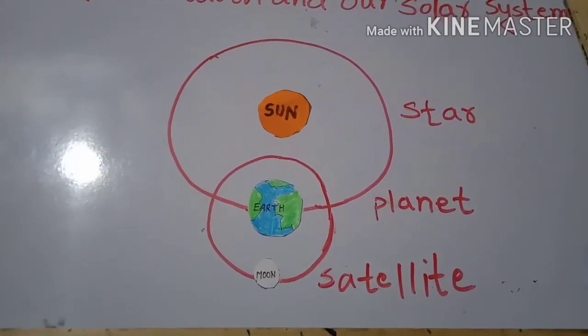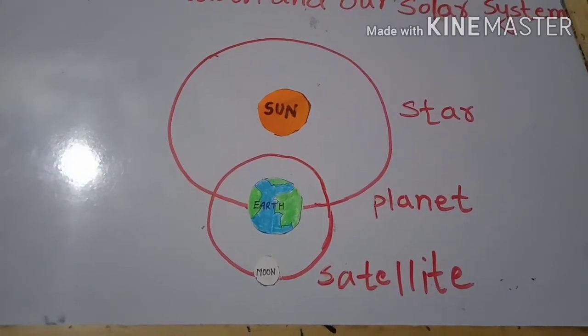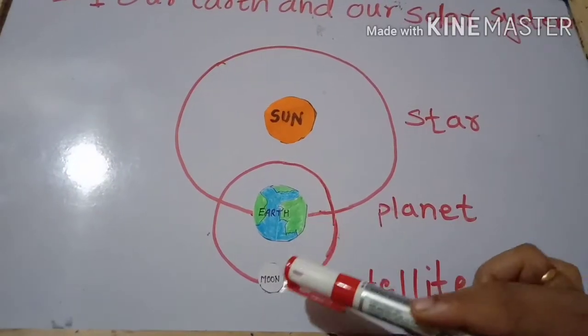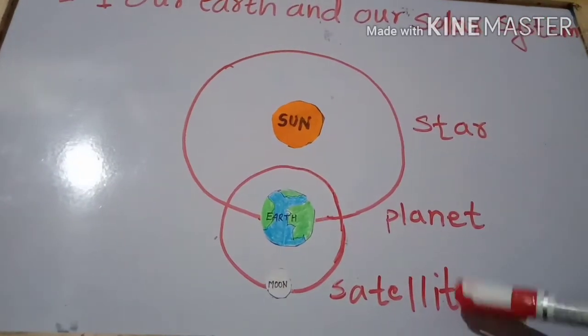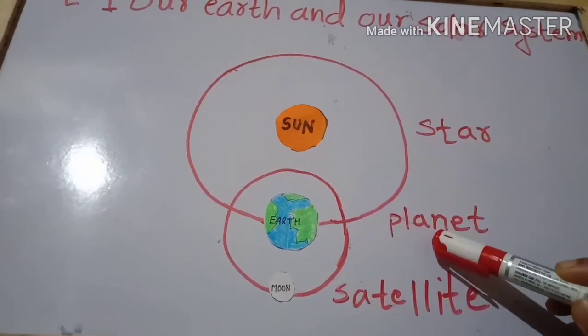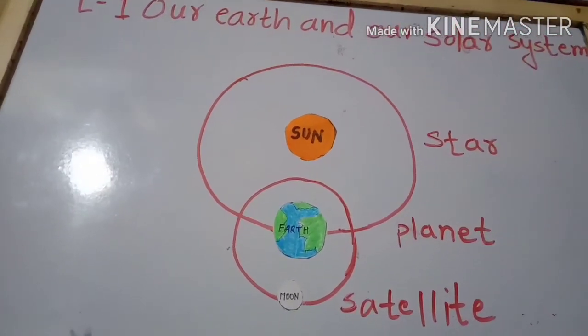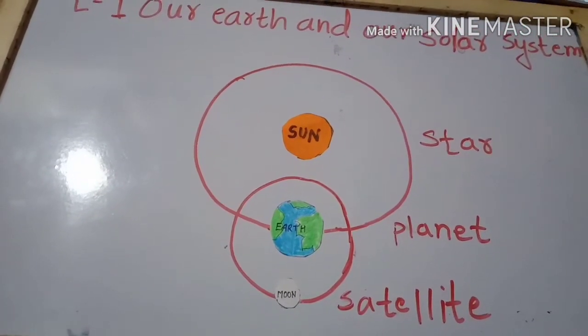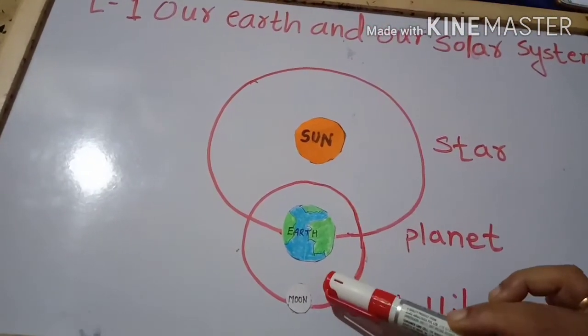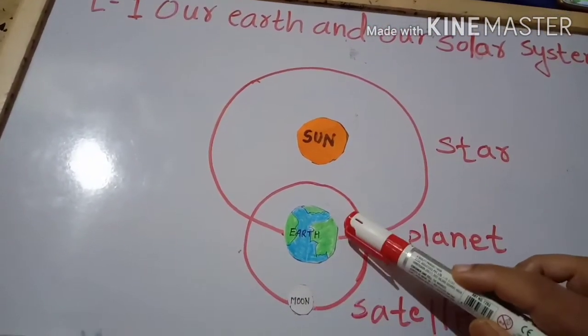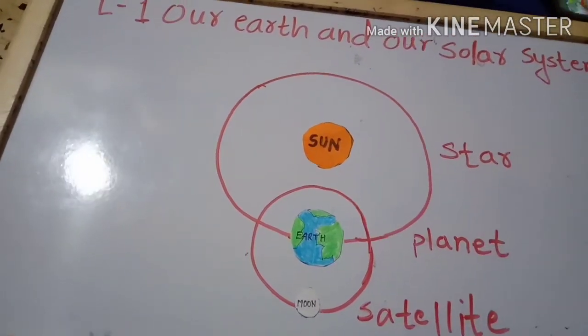Some heavenly bodies revolve around planets. So Earth is a planet and the Moon is revolving around a planet. So the Moon is called a satellite and Earth is a planet. So these are called satellites. Satellites get their light from the sun. The sun is providing light to the moon as it provides light to the earth.